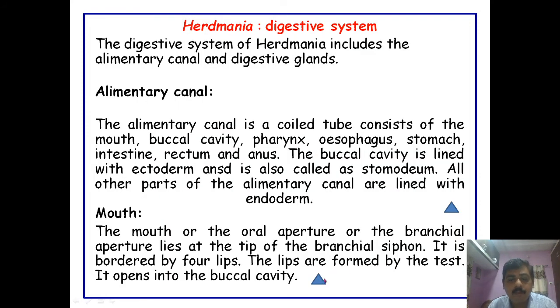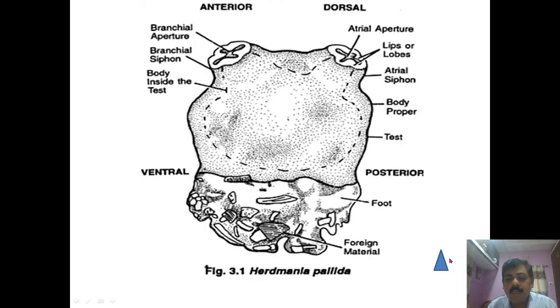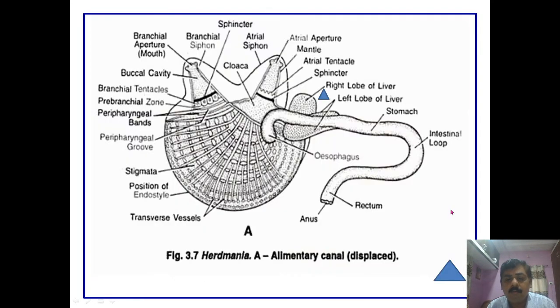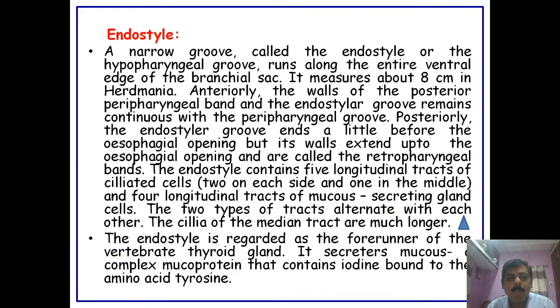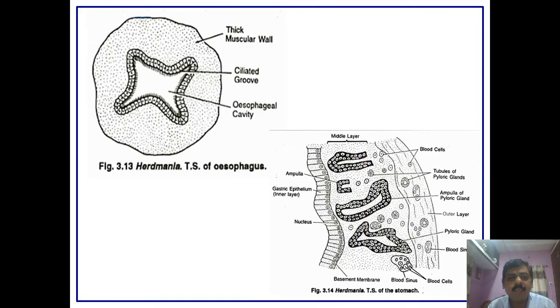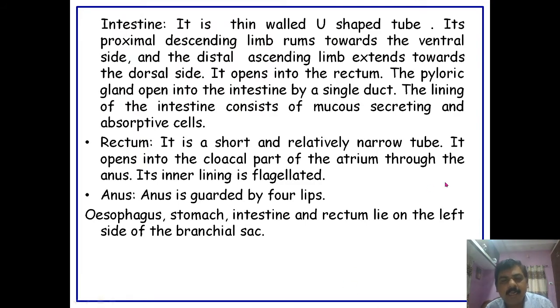Next, after discussing the entire intestine of the alimentary canal, the last portion is the rectum, which is a short, relatively narrow tube, and it opens into the cloacal part through the opening, and the anus is guarded by four leaves, and that releases all its undigested content into the atrial chamber, which will be passed outside by the atrial opening.